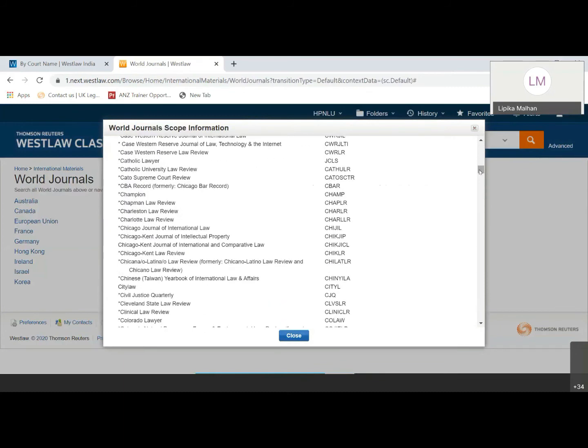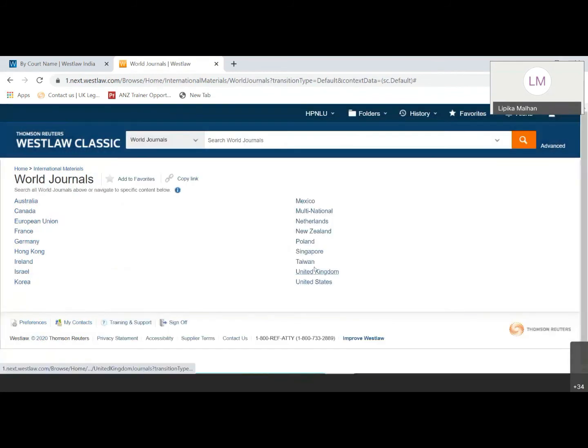So it covers renowned journals like Harvard Law Review, Yale Law Journal, and Cambridge Law Journal, which we have seen in UK also. So you can find UK journals also here. You can see there's a tab for UK and US separately. You can find the journals according to jurisdictions.